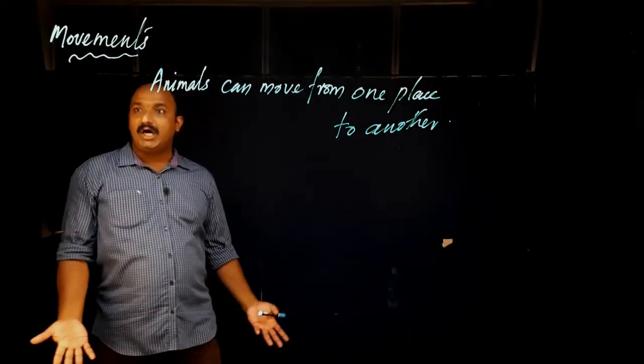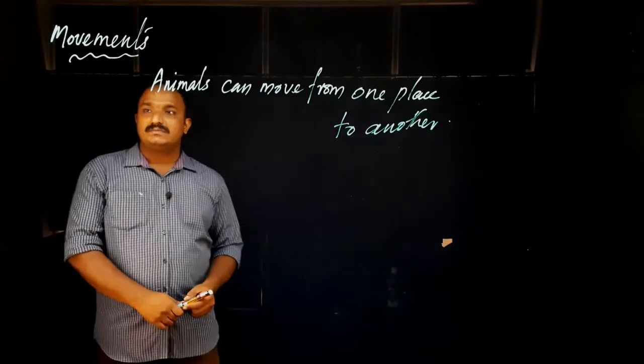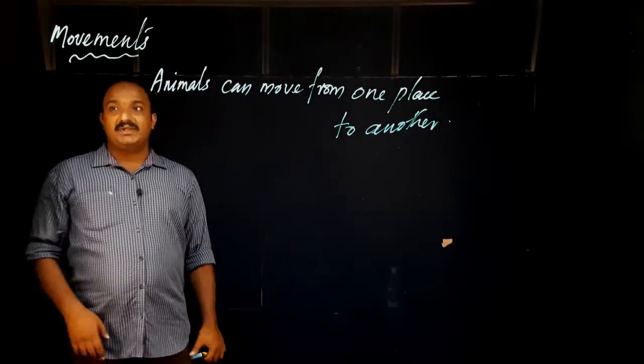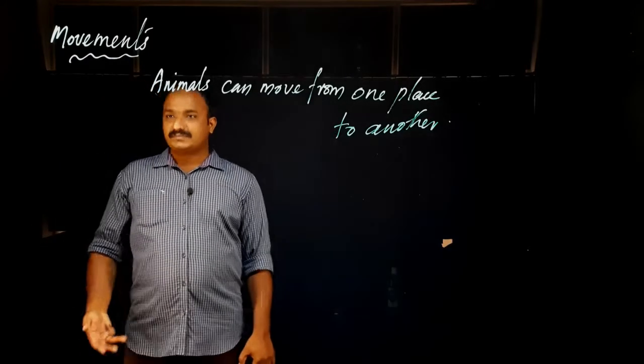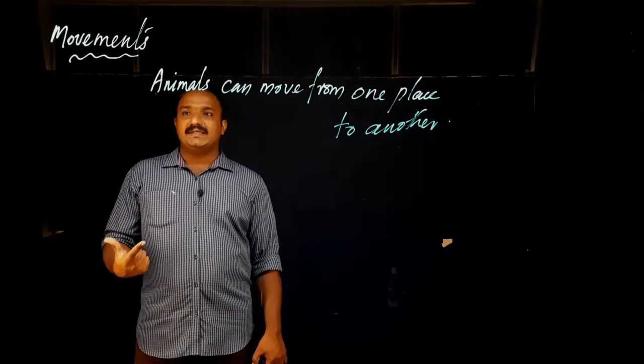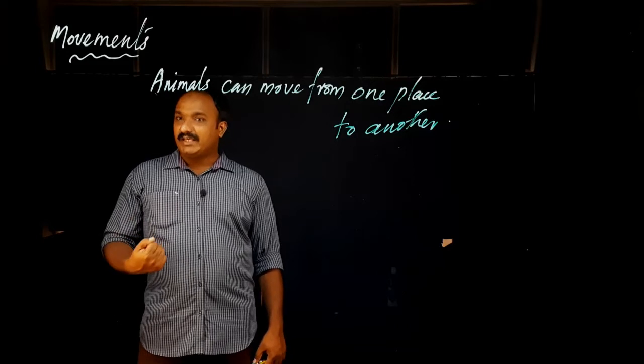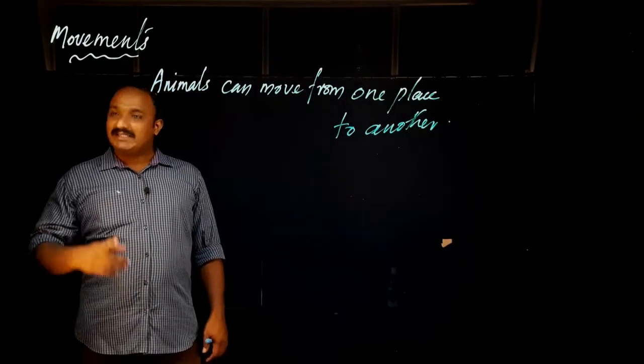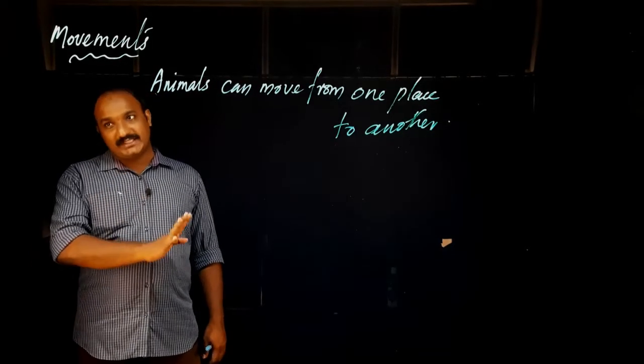Sure? How do they move? How do animals move? We studied that in the first chapter. Sometimes running, jumping, walking, swimming, flying. These all are the movements of animals. So animals can move from one place to another place.